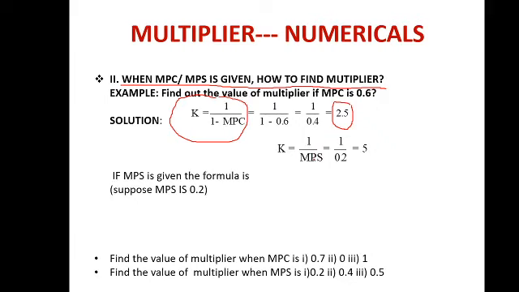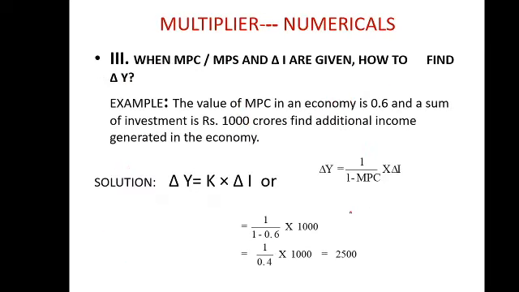MPS is given, say 0.2. If MPS is given, so what will be the value of multiplier? It will be 5, 1 upon 0.2 directly. Okay, MPS given here, दिया गया है. तो very simple thing beta, you all can do. Many more numericals are given here, so you can practice from your textbook.